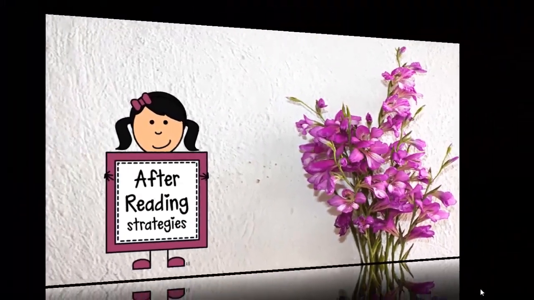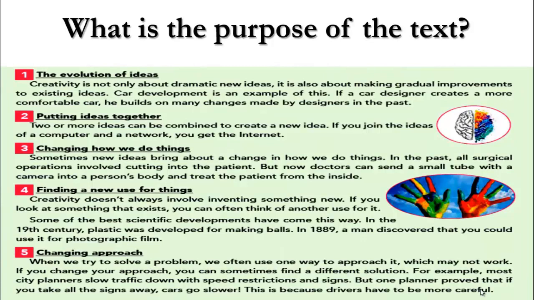Now let's move to after reading here. What is the purpose of the text here? The writer. Why has the writer written this text? I'd like you to think. We speak about what? That's right. I hear some students say this one. We speak about creativity. So here we have to create the things. That's right. We have to think in a new way. Okay. So this is the purpose of the text. And if you have more ideas, you can write them down in the comments.